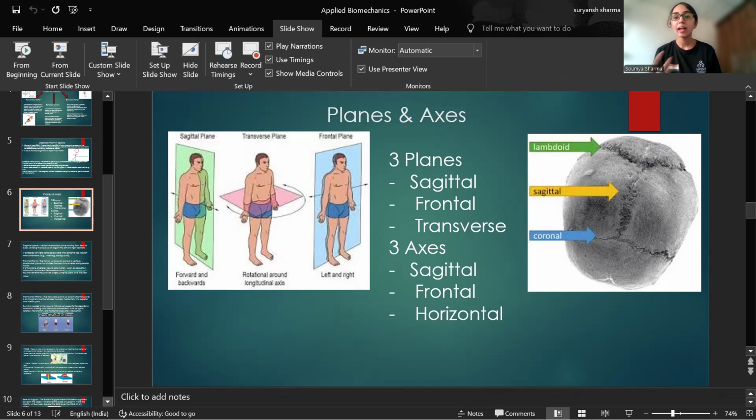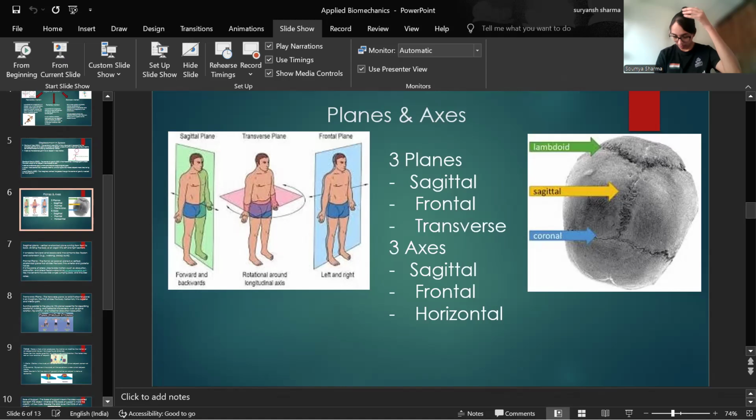So while we are considering any human movement, we consider there are three planes of movement and three axes of movement. So what are the three planes of movement? The sagittal plane, the frontal plane, and the transverse plane. Now how can I remember these three planes?